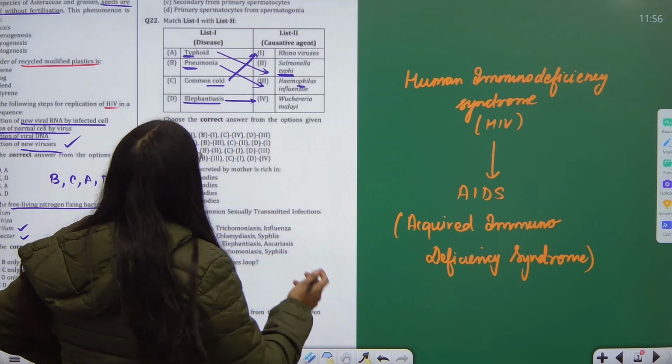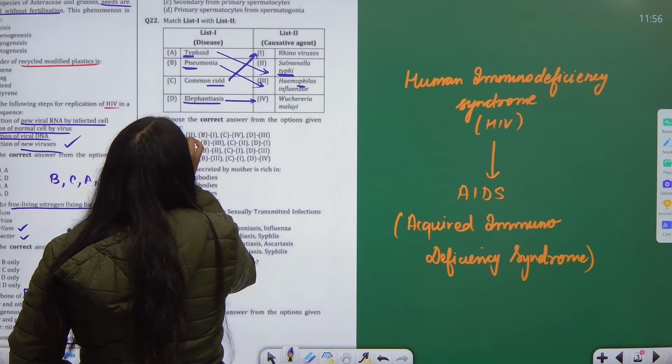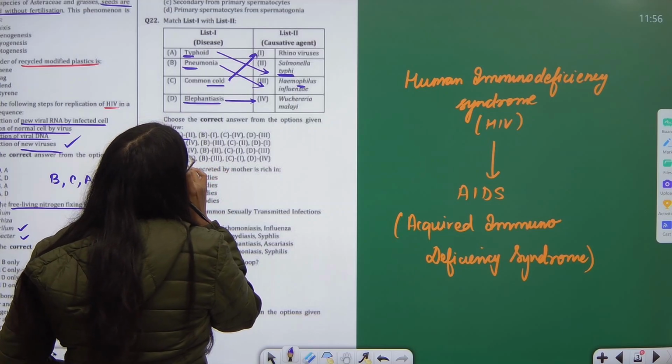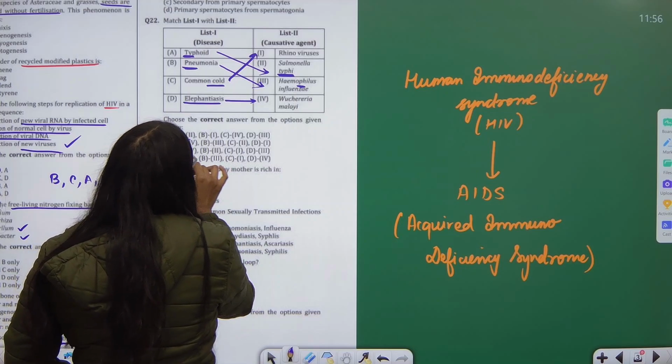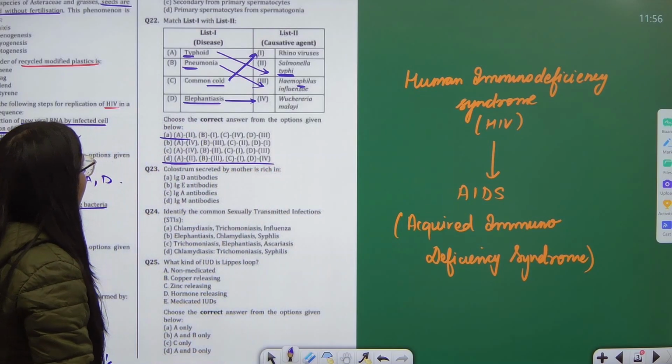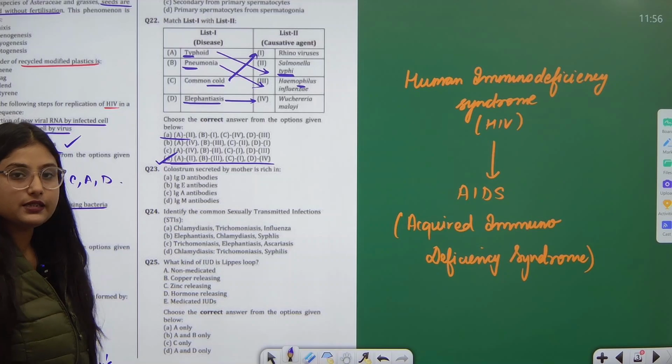Okay, so the options are becoming A2. So we have, it can be A, it can be D. Pneumonia B3, so it is going with D. C1 and D4. D part is the correct answer.